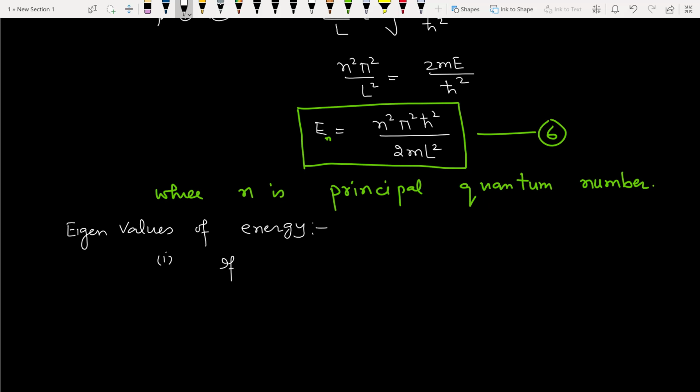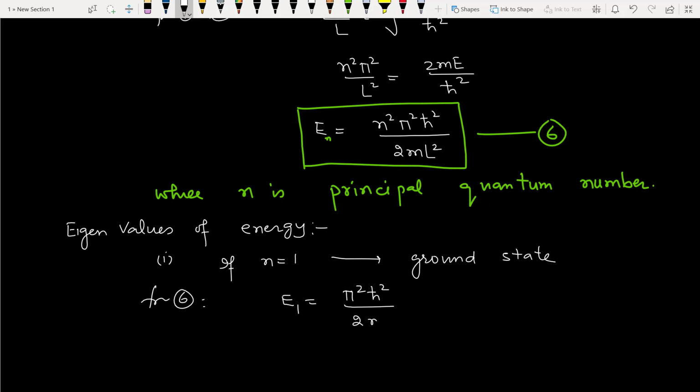So if the principal quantum number is 1, then that state is called the ground state, and the energy of the particle is called E1. And from 6, this will lead to the formula pi square h cut square upon 2m L square. We mark this as equation number 7.